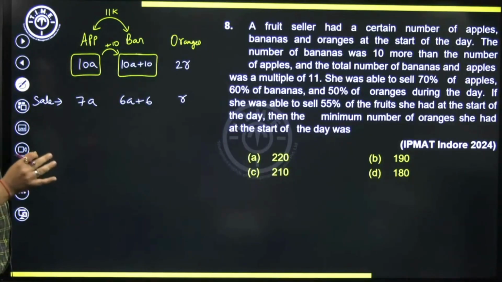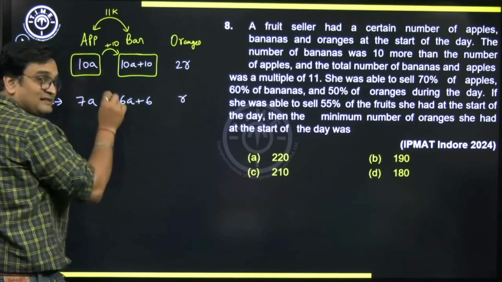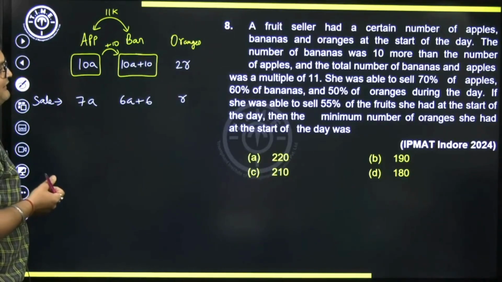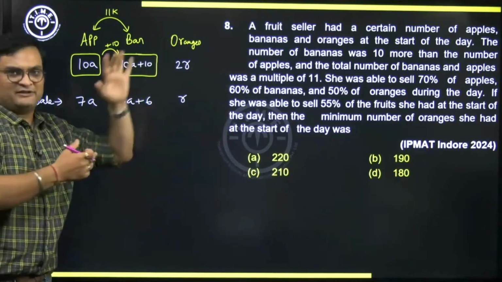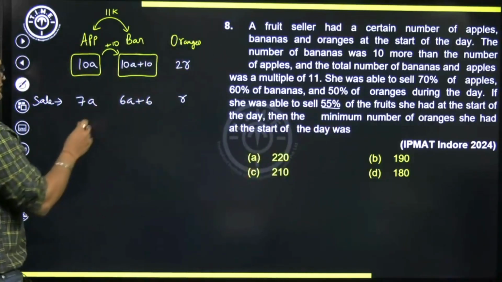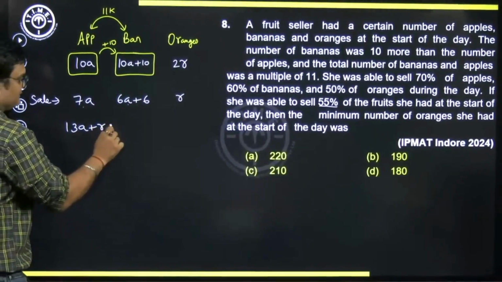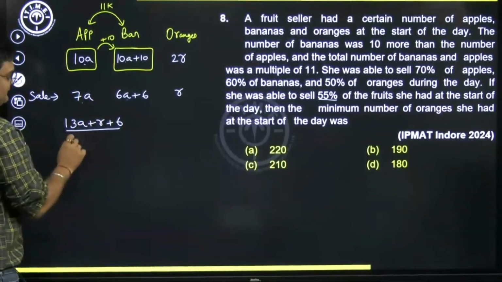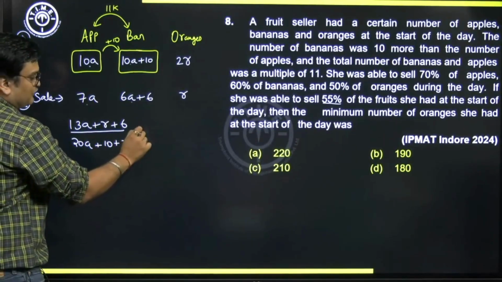If she was able to sell 55% of the fruits she had at the start of the day, that means this sum of fruits sold is 55% of the total number. Then she is asking us the minimum number of oranges she had at the start of the day. So what is the minimum value of 2R? We have to figure out. So let's use this 55% information. Total number of fruits sold is 7a plus 6a, 13a plus R plus 6. This is the number of fruits sold out of the total number of fruits, which is 20a plus 10 plus 2R. And this into 100 should be equal to 55.